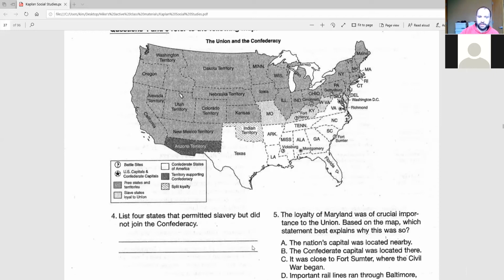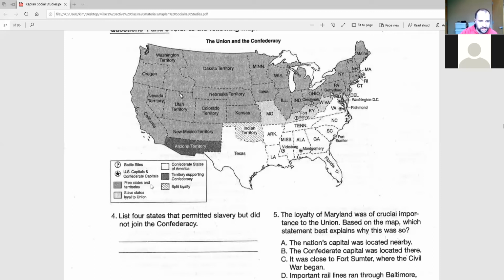So the first thing would be to look to the key, right? So if we want to find states that allowed slavery but did not join the Confederacy, we've got to read the key and figure out what all these shades of gray mean. Battle sites, U.S. capitals, Confederate capitals, that doesn't pertain to this particular question, so let's move through that.